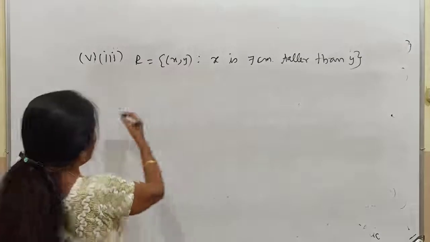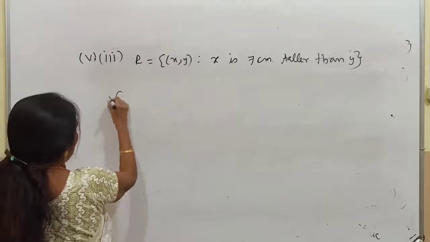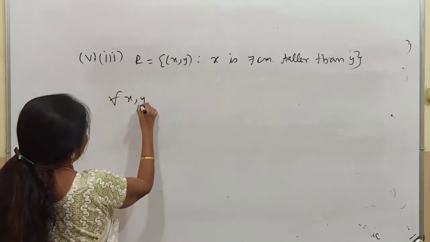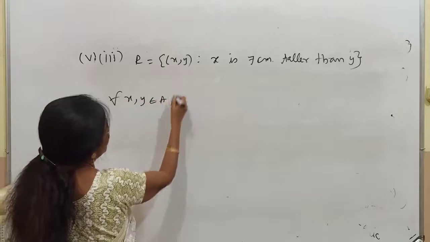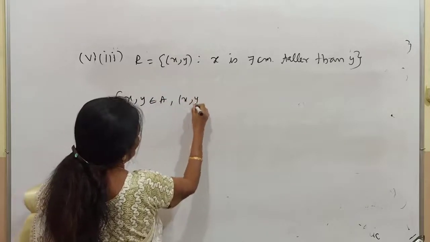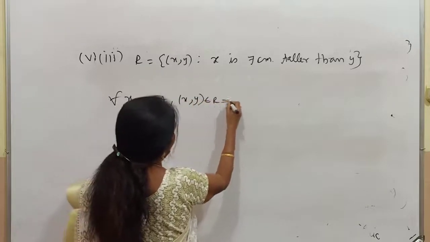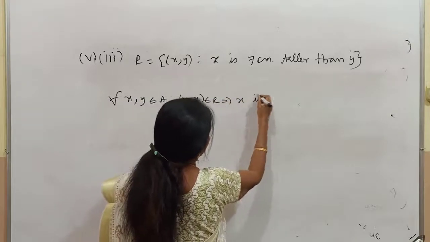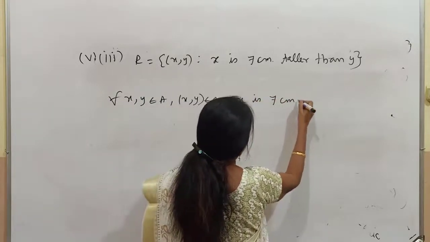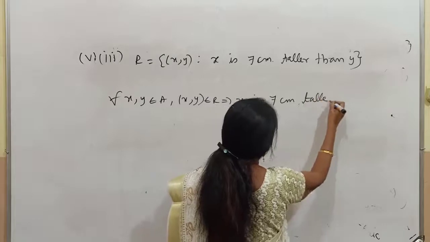Now listen, how I asked you to rewrite this. For all x and y belongs to the set A, x, y belongs to R implies x is 7 centimeter taller than y.